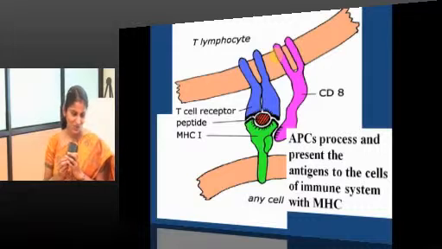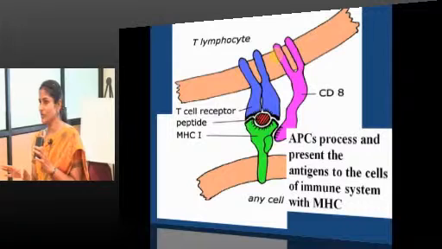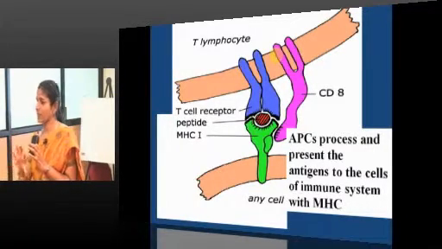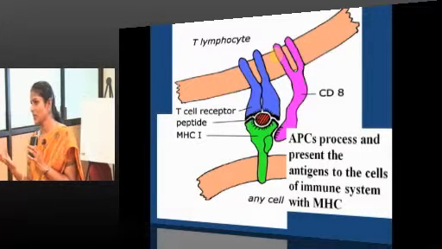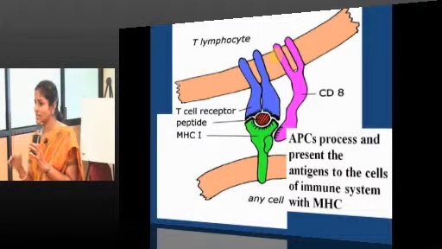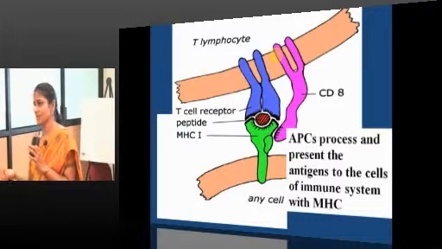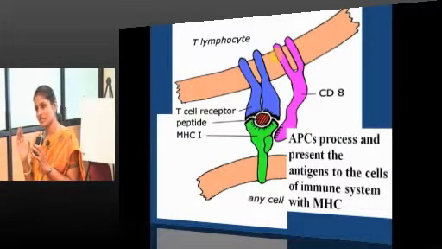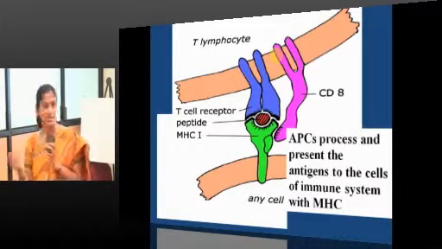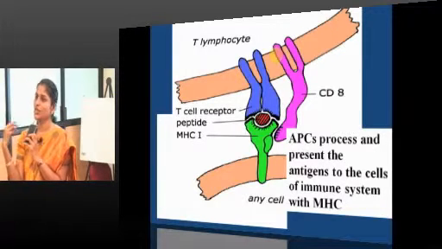MHC2. See, understand one thing. I can agree that macrophages, being antigen presenting cells, will express MHC2. But is it not a nucleated cell? So, cells of the immune system will have both MHC1 and MHC2. That is the difference. All nucleated cells will have MHC1, whereas cells of the immune system will have both MHC1 and MHC2. You got the difference? Here in this particular case, it is any nucleated cell presenting the antigen by MHC1.